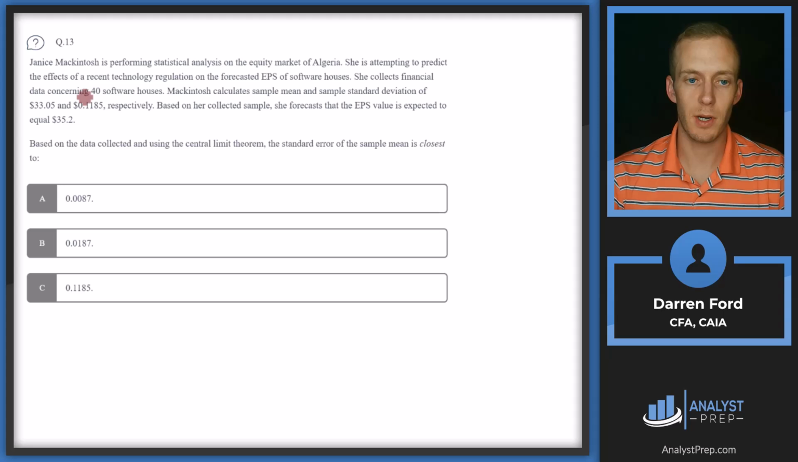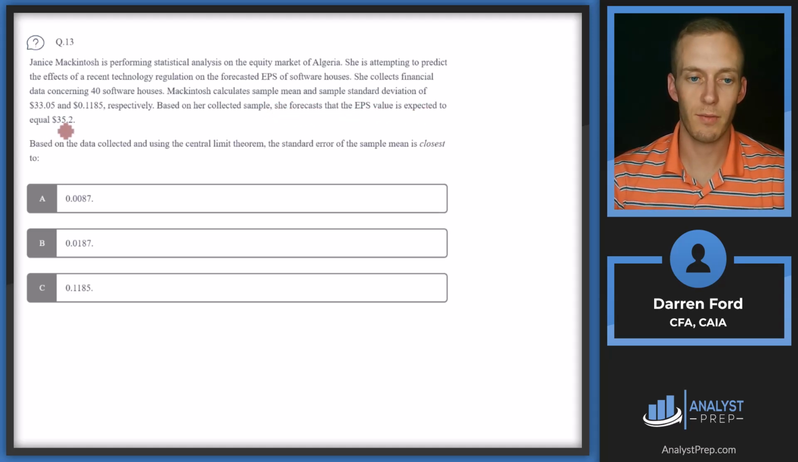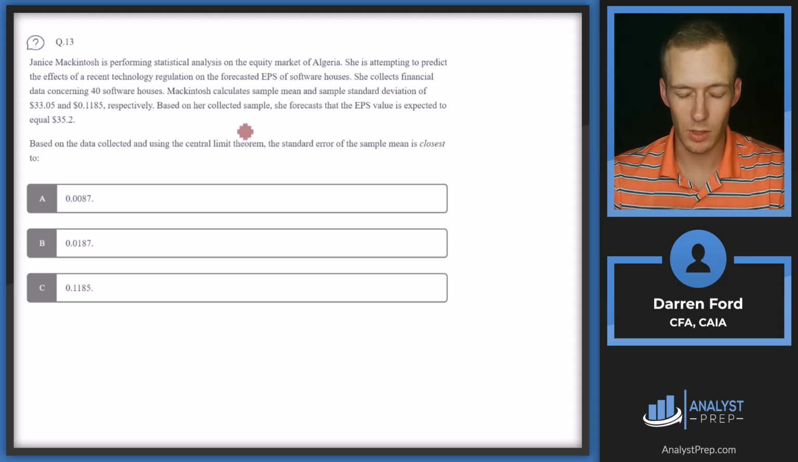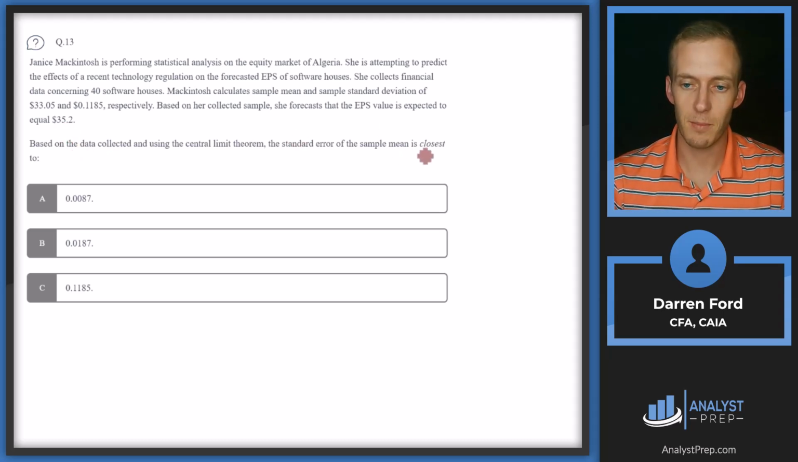Question 13. Janice McIntosh is performing statistical analysis on the equity market of Algeria. She is attempting to predict the effects of a recent technology regulation on the forecasted EPS of software houses. She collects financial data concerning 40 software houses. McIntosh calculates sample mean and sample standard deviation of 33.05 and 0.1185, respectively. Based on her collected sample, she forecasts that the EPS value is expected to equal 35.2.